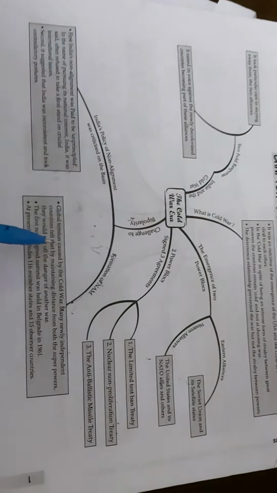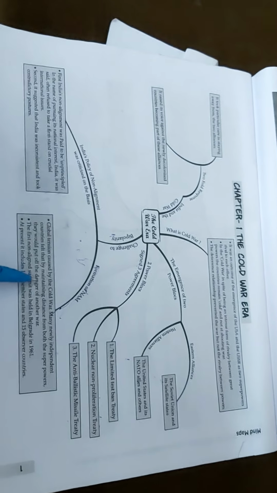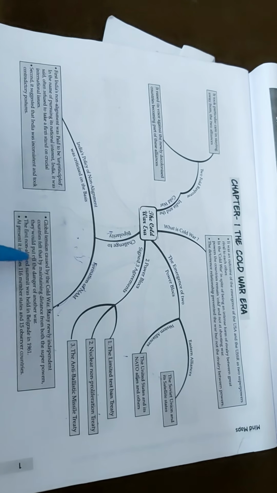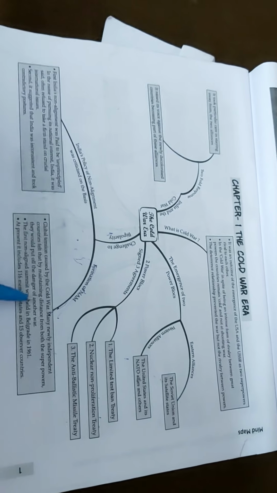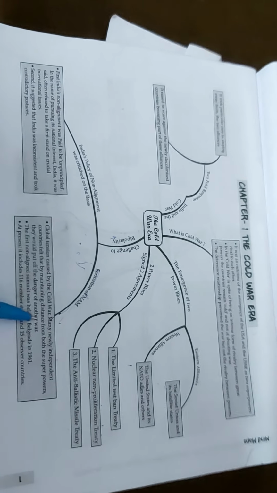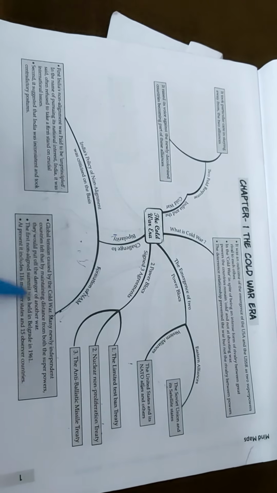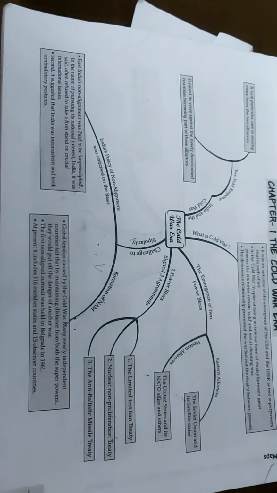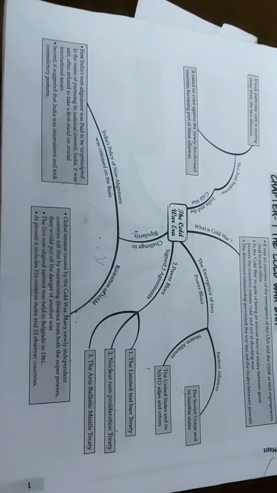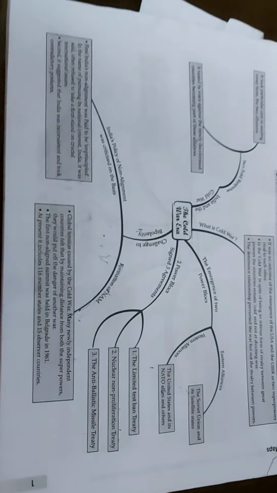Global tension caused by Cold War. Many newly independent countries felt that by maintaining distance from both the superpowers, they would put off the danger from the other power. Clear? And the first non-aligned summit was held in Belgrade in 1961. They felt that they could stay away from these two powers.